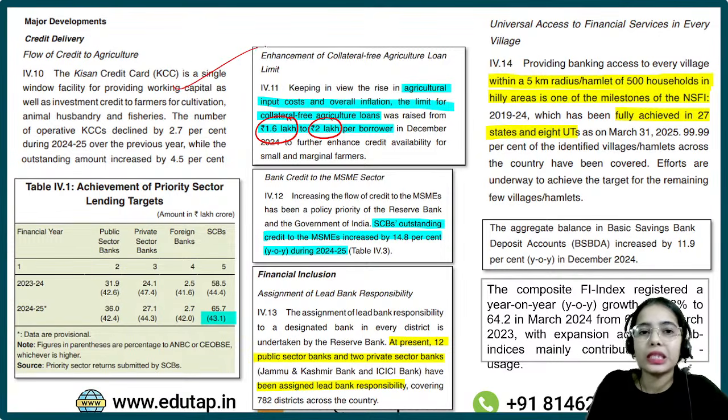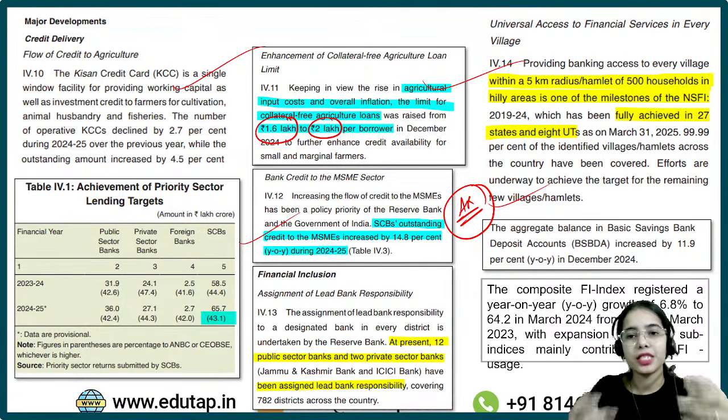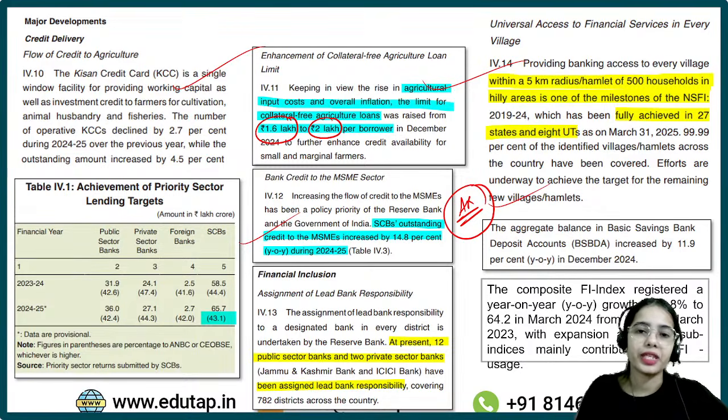Now all of these points have been discussed in the complete annual report session that I have already taken. So you just have to type in YouTube annual report of RBI 2024-25 EduTap and you will get the complete session of annual report that I have taken. I have already taken a comprehensive detailed session, so I am not discussing each and every point. Here we are only discussing the MCQs.